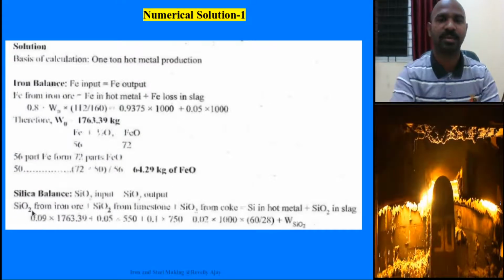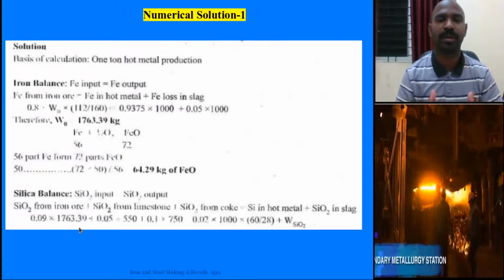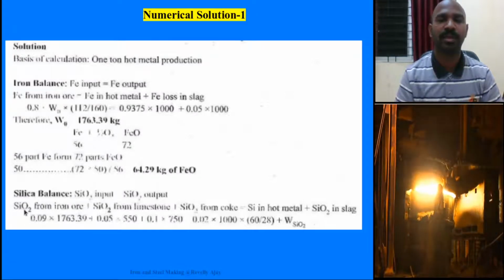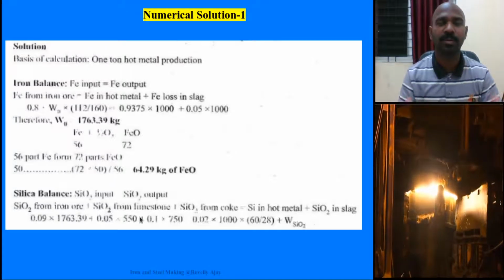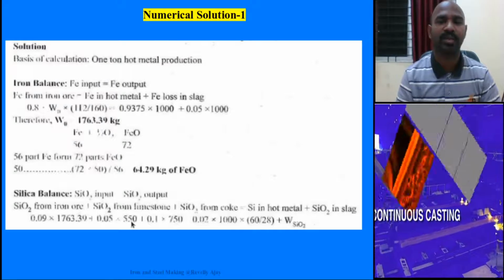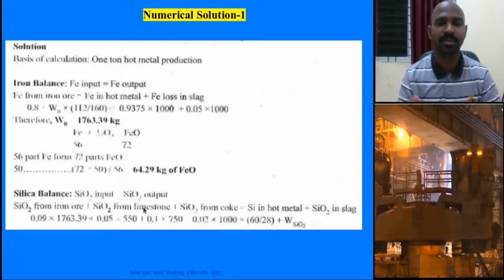Now this particular SiO2 percentage in iron ore is given. Iron ore physical weight is 1763 and this is the SiO2 fraction which was given, and the SiO2 fraction with respect to the limestone, plus 550.